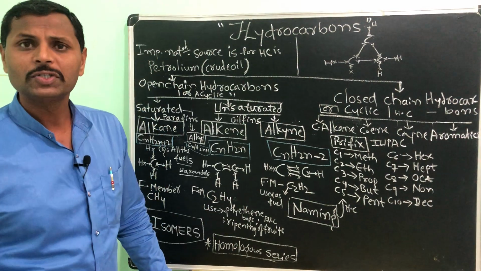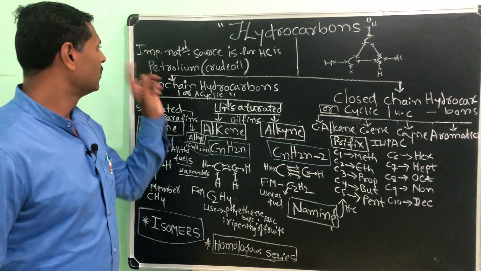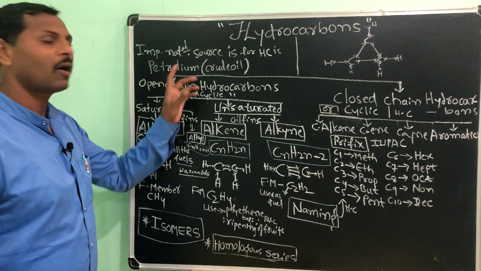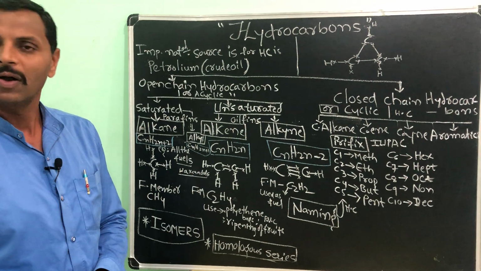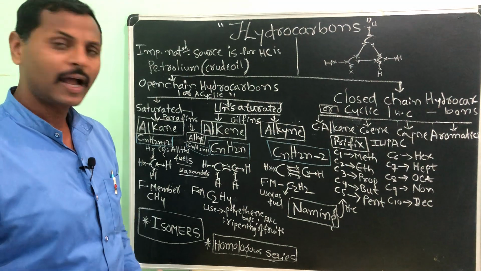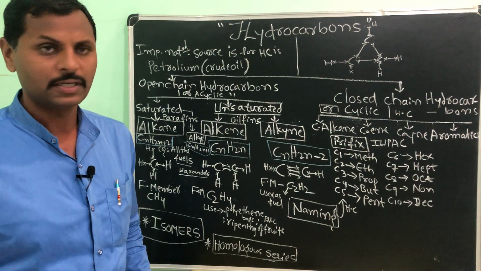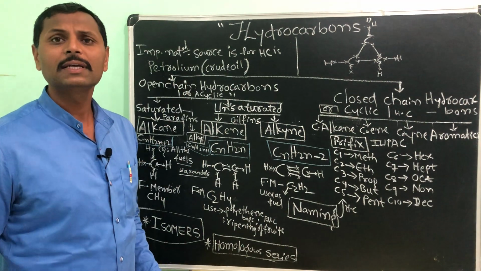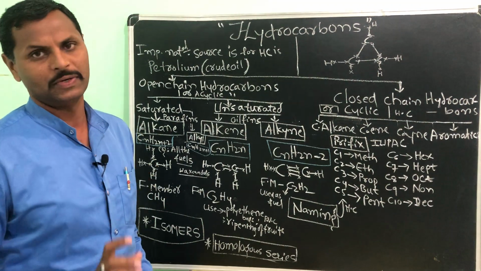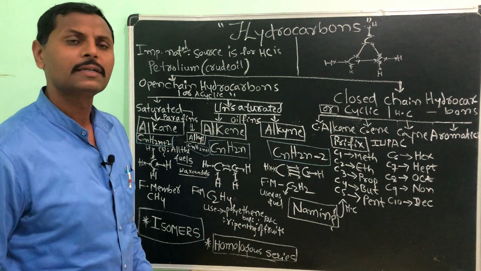Alright then, from where are we getting the hydrocarbons? Very simple. The important natural source of hydrocarbons is petroleum or crude oil. You know what hydrocarbons are; we already discussed that in the first video. Those who have not seen it, please go and watch it. Hydrocarbons are nothing but organic compounds made of hydrogen and carbon only. Only these two atoms combine to give us a compound, that is, hydrocarbons.